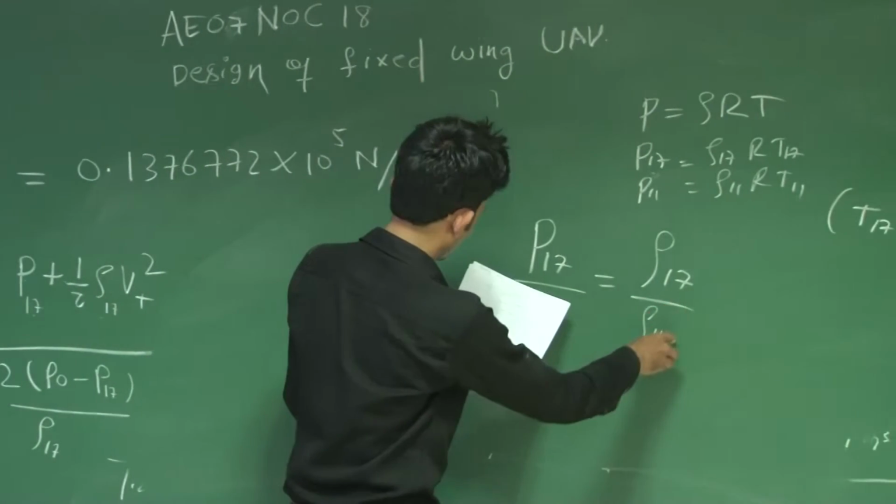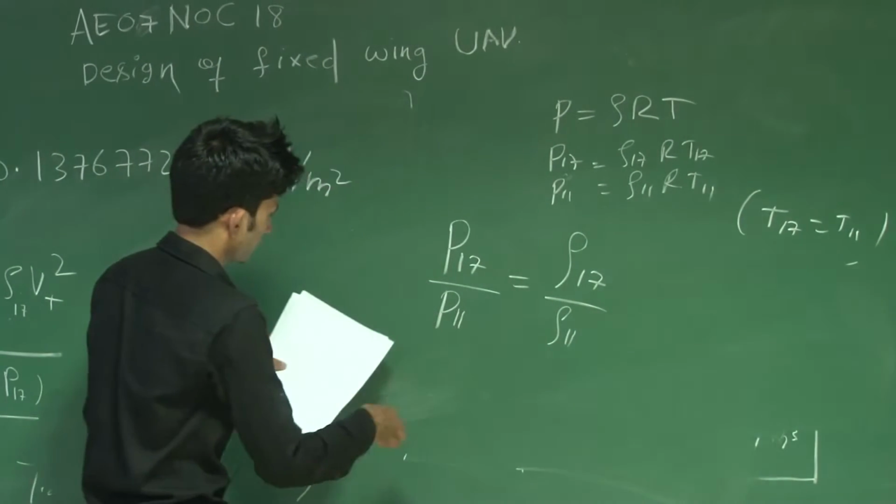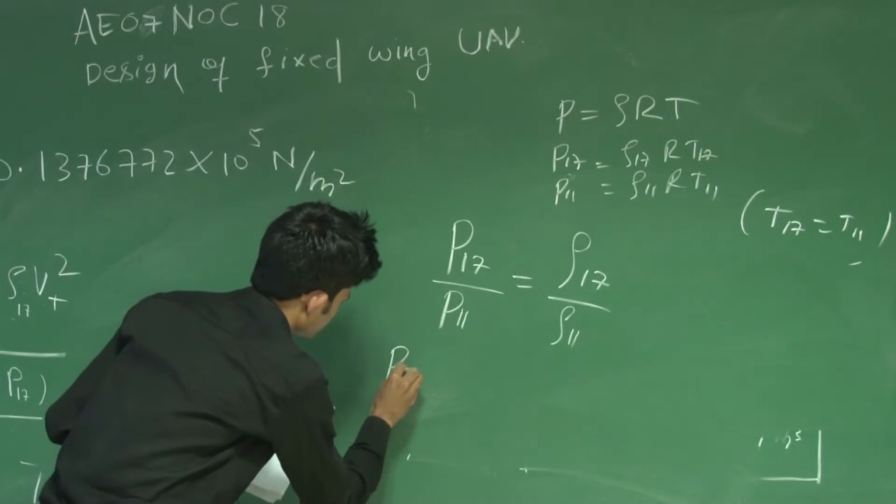So these two ratios you know, and then you calculate P17.